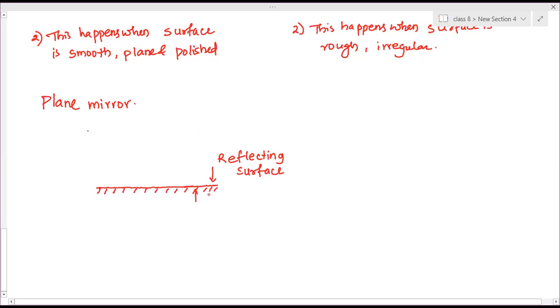This shows that the backside is silvered, that is, painting has been done on the backside, so the front will be seen as a silvered, reflecting surface. If you want to show this vertically, it will be like this. So this face is the reflecting face.